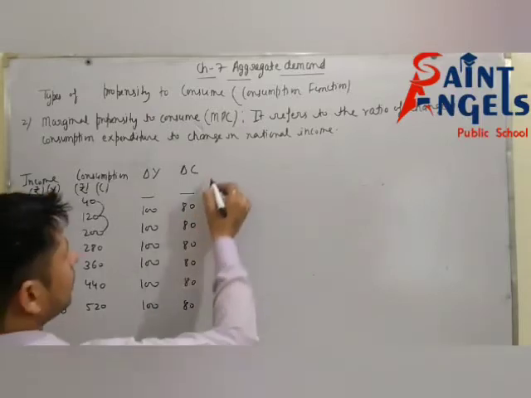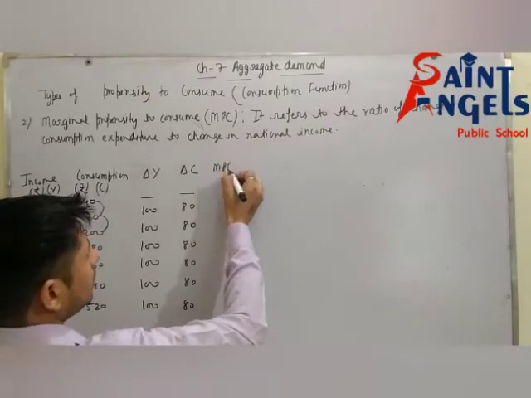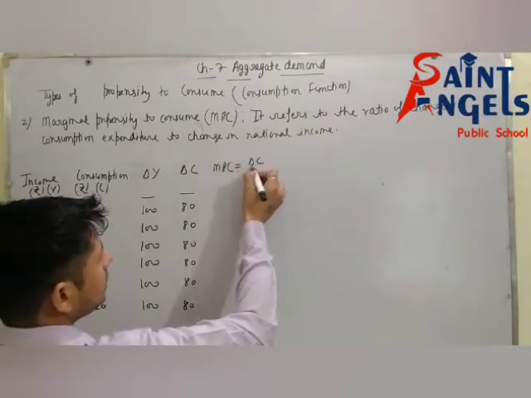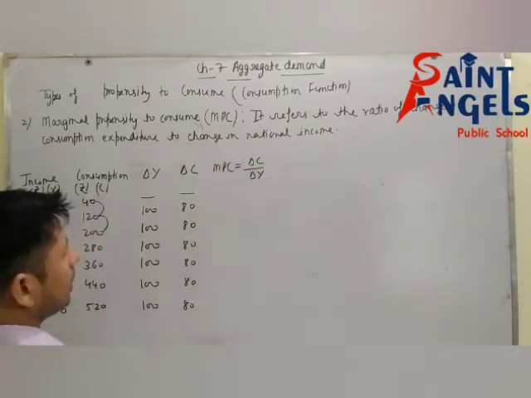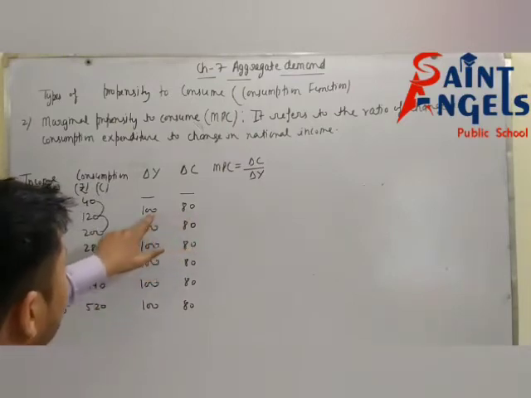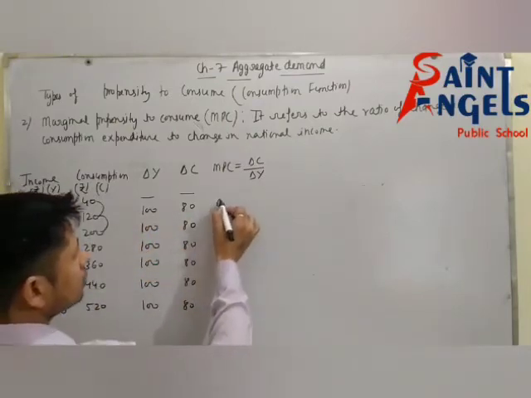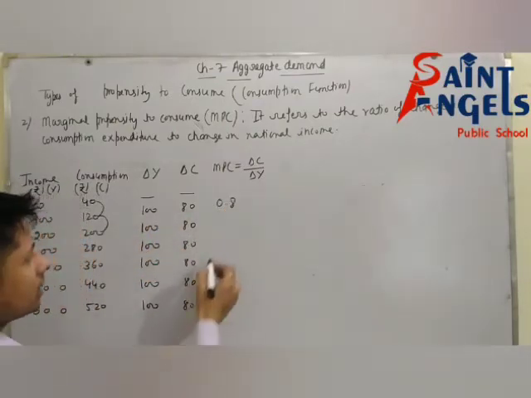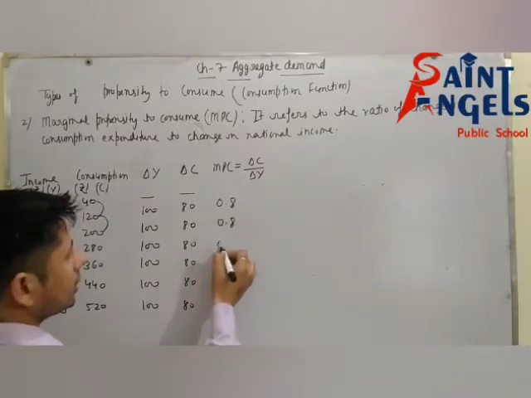See, now after this we will find MPC, delta C divided by delta Y. Means 80 divided by 100 means 0.8. So MPC is 0.8 throughout.